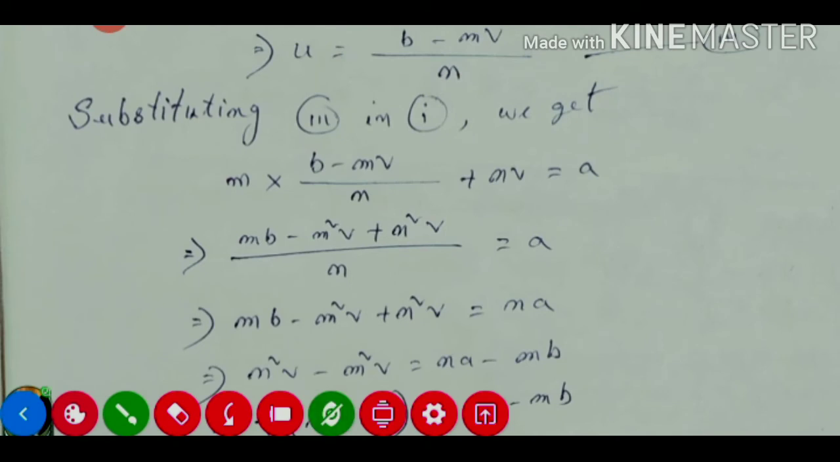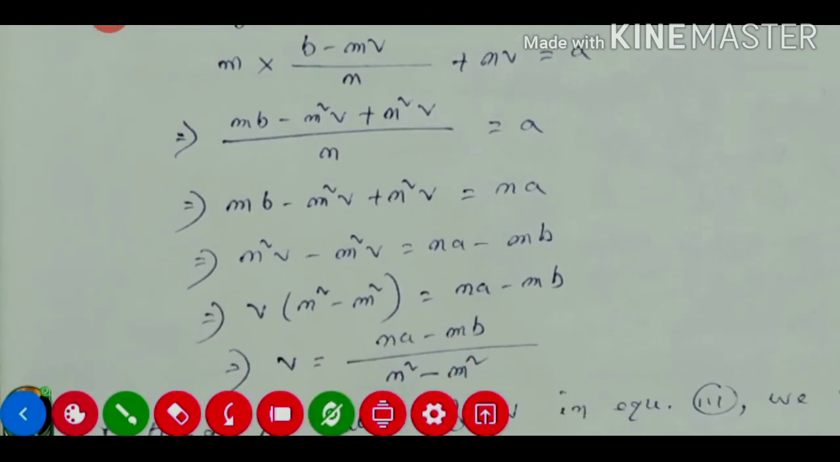Now this one also is not divisible, so we multiply this by m. So m into b, minus m into mv, that is m square v, plus, if we take LCM, n into n square v is equal to a. Now if we do cross multiplication, it will be mb minus m square v plus n square v is equal to na.